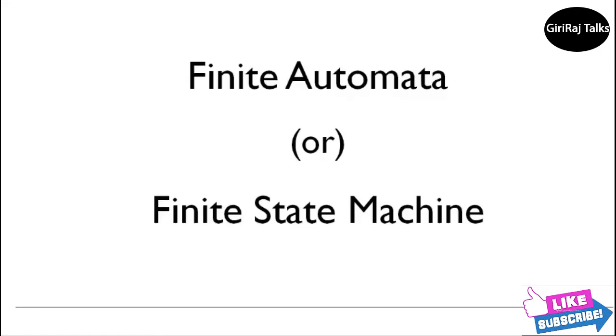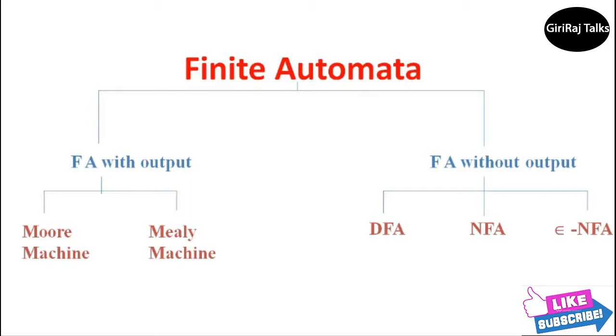Finite automata is also known as finite state machine. A finite automata is broadly divided into two categories. First one is finite automata with output. Second one is finite automata without output. Finite automata with output has been divided into two types. The first one is Moore machine, second one is Mealy machine.